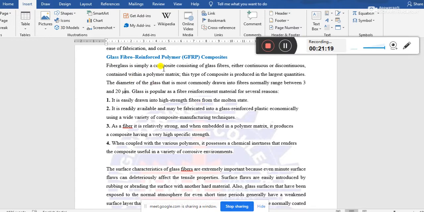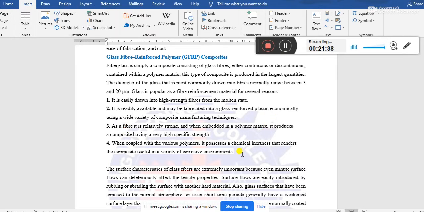That means glass fibers can be produced easily, and glass is readily available, and may be fabricated into a glass reinforced plastic economically.